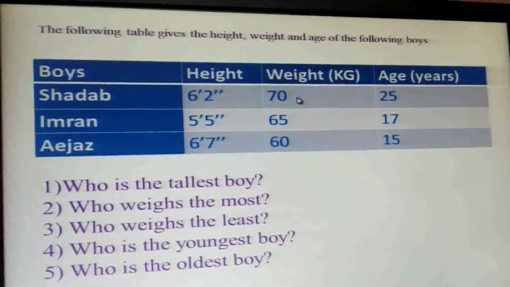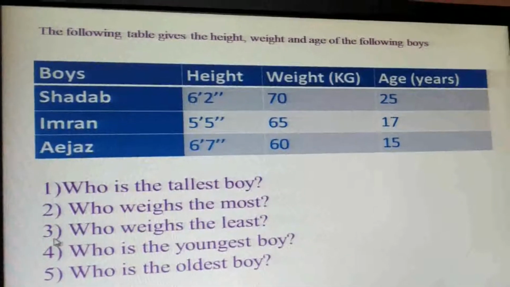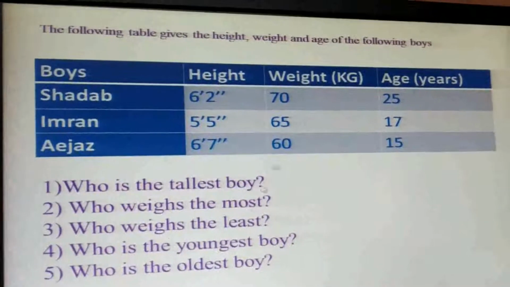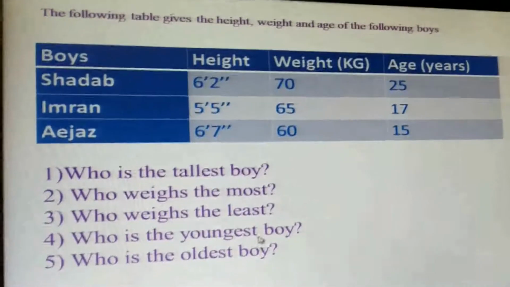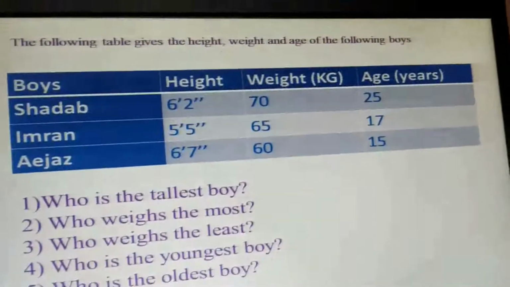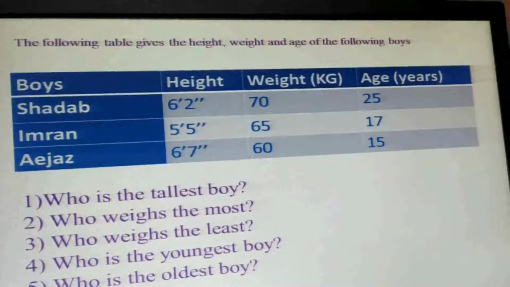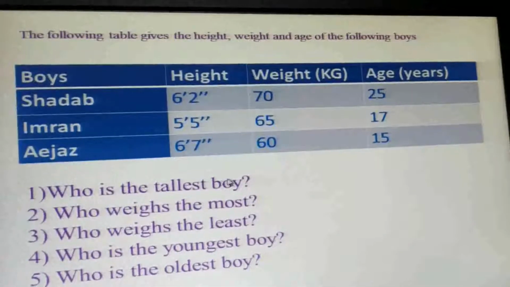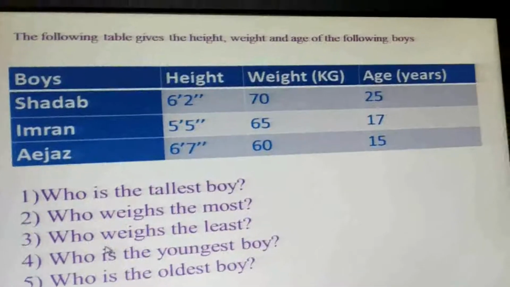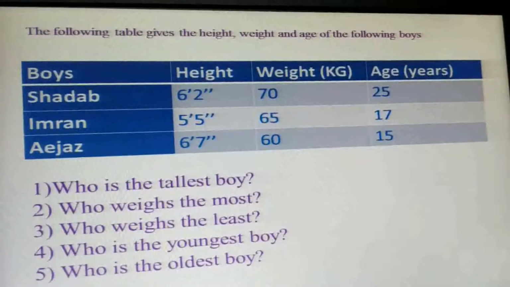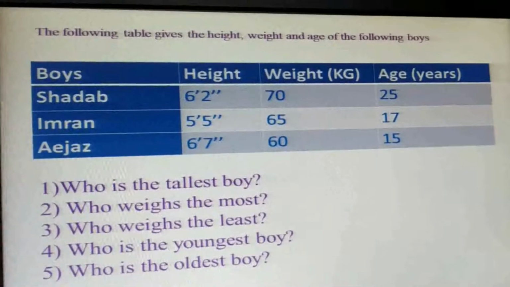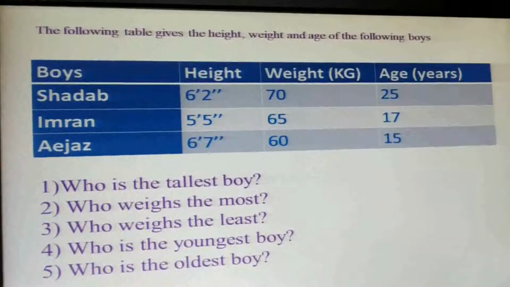Look at the column of weight. Question number 3, who weighs the least? Again, look at the column of weight. Question number 4, who is the youngest boy? Look at the column of age. And the last question, who is the oldest boy? Think of the answer. I am telling you the answers of all these 5 questions, and you match your answers with mine and see whether you have given the correct answers or not.